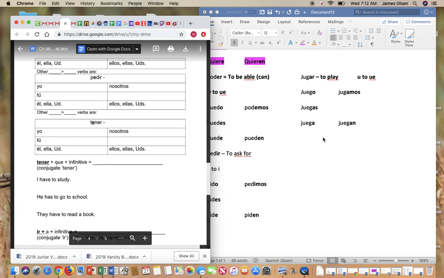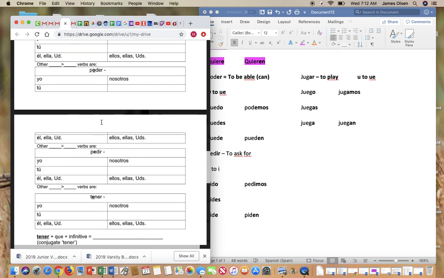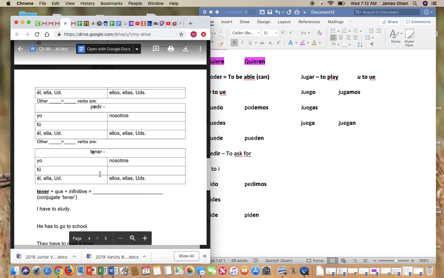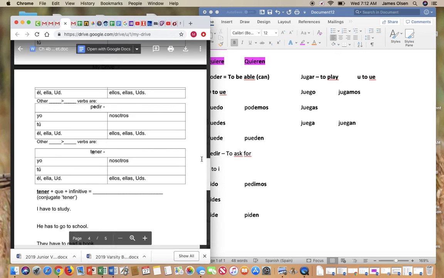Tener. Now that I'm thinking about it, this part here might be on a different page. So if you don't see tener at the bottom of all these charts, look for it maybe on Página 3. I just can't remember where it is on your packet. So go ahead and find that.